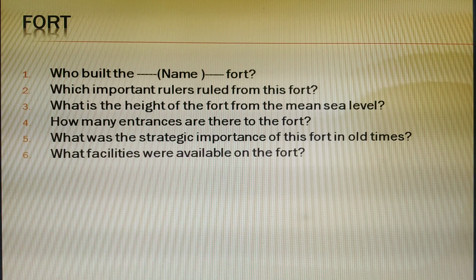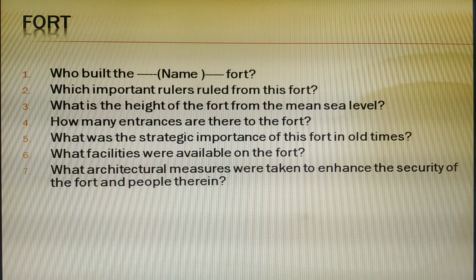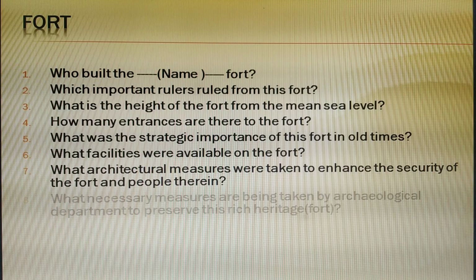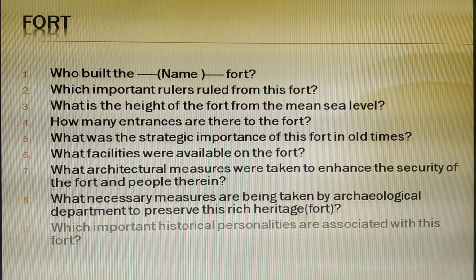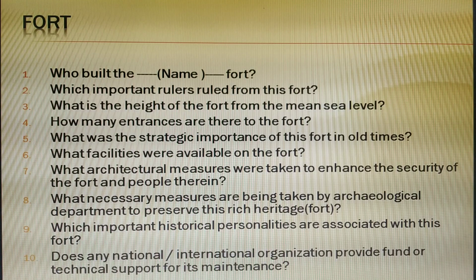What facilities were available on the fort? What architectural measures were taken to enhance the security of the fort and people therein? What necessary measures are being taken by the archaeological department to preserve this rich heritage? Which important historical personalities are associated with this fort? And the last question is, does any national or international organization provide fund or technical support for its maintenance? Like you all are aware that in case of Ajanta, the Japan government provides fund for its maintenance. So such questions can be asked.